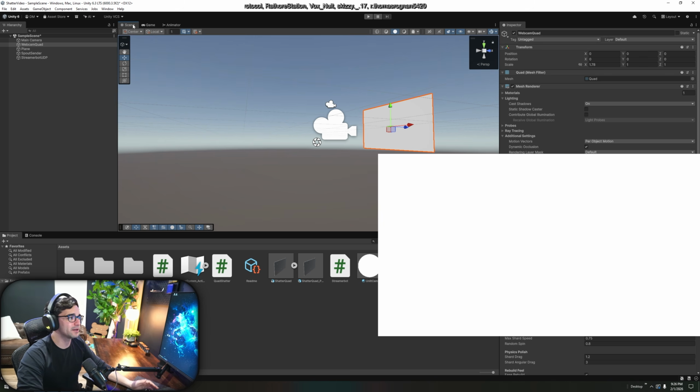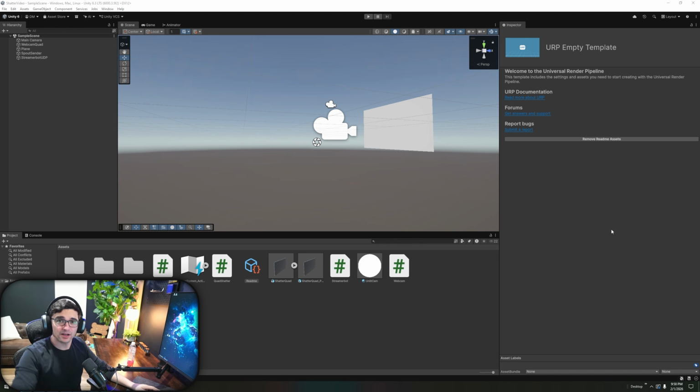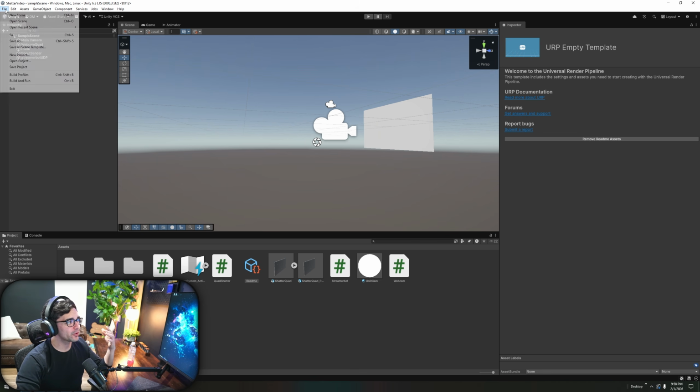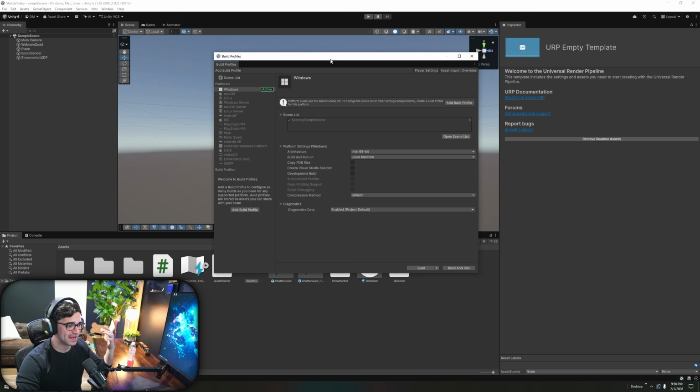So I'm happy with mine for the example. So what I'm gonna do from here is I'm gonna come up to File in the corner, and we're gonna go Build Profiles. Future me here editing this video, I absolutely nailed it with the placement of that white block. So just for you guys can get this part and know what you're doing, you're gonna go File, Build Profiles. You're gonna be met with this window right here that you can now see.